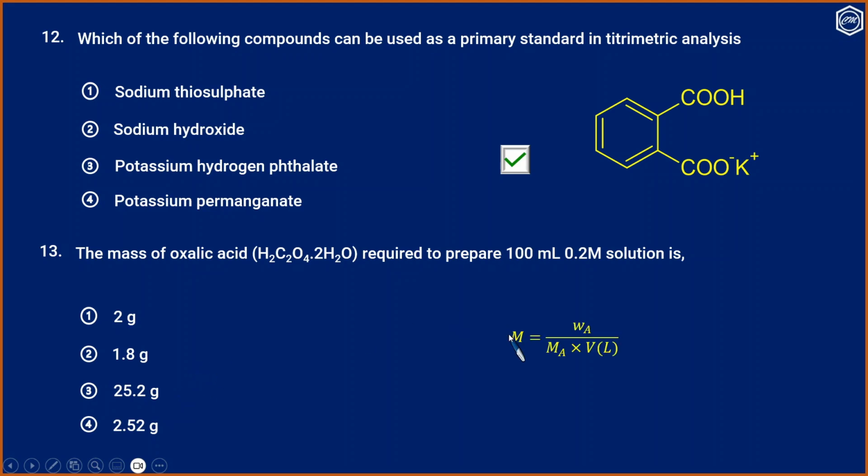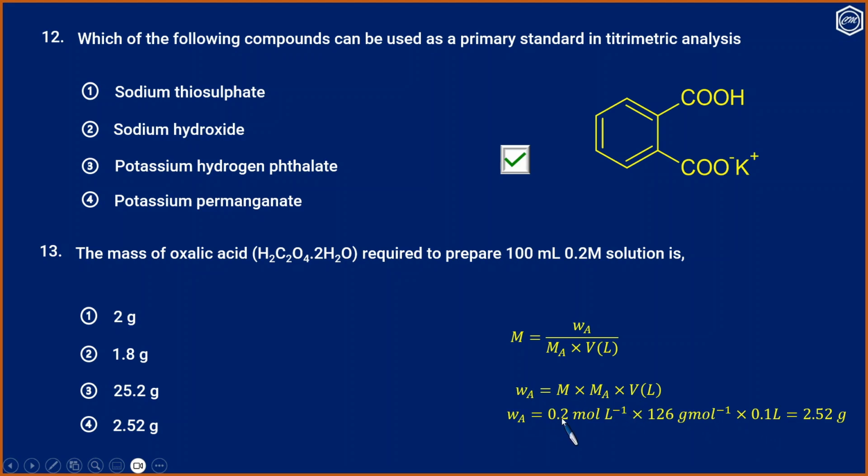The formula is molarity equals mass of A divided by molar mass of A and volume of the solution in liters. So the required mass will be molarity into molar mass into volume in liters.